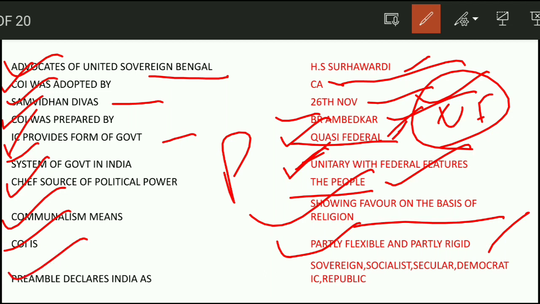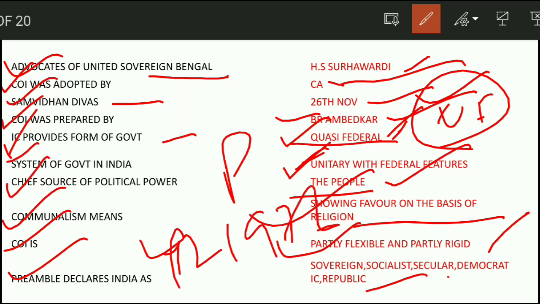The Preamble declares India as a sovereign, socialist, secular, democratic and republic. All these features we have in our Indian Constitution. The words socialist and secular were added by the 42nd Amendment 1976. This you should also know.